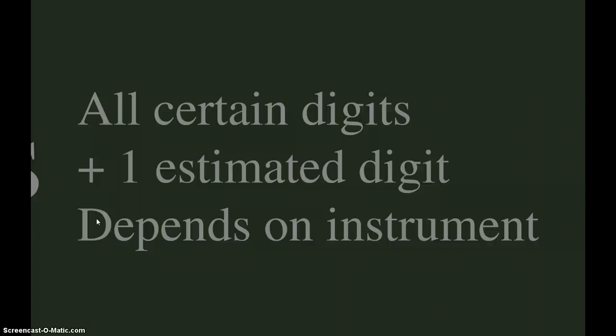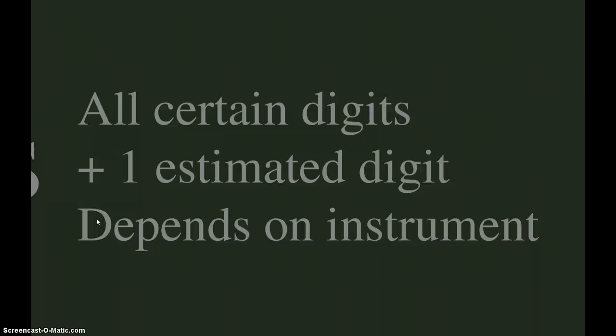Now, when you estimate that last digit, you might think, well, actually, it's definitely past 2.5, but I think it's closer to 2.5. So you might have estimated 2.54, or you might have looked at that red line and said, no, actually, I think it's a little bit closer to 2.6. I'm going to say it's 2.56. Okay. Both of those would still be correct, because that last digit that you've got is an estimated digit. That's going to vary. That's going to depend more on the observer, while the number of digits depends on the instrument. Okay, so I'll say that one more time.